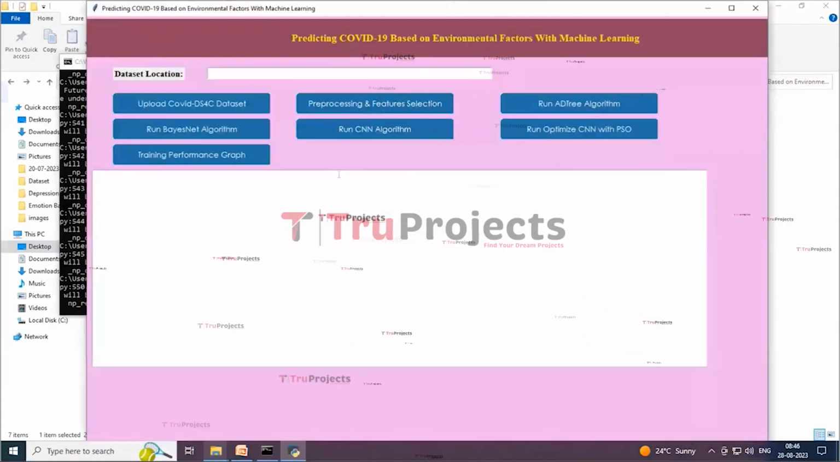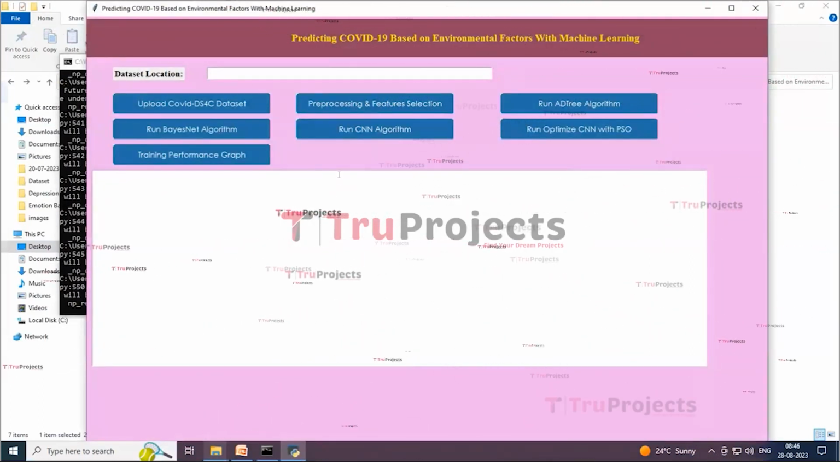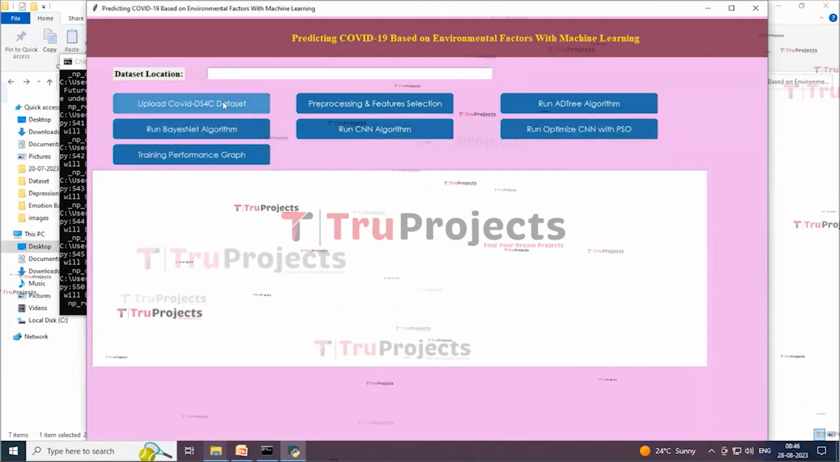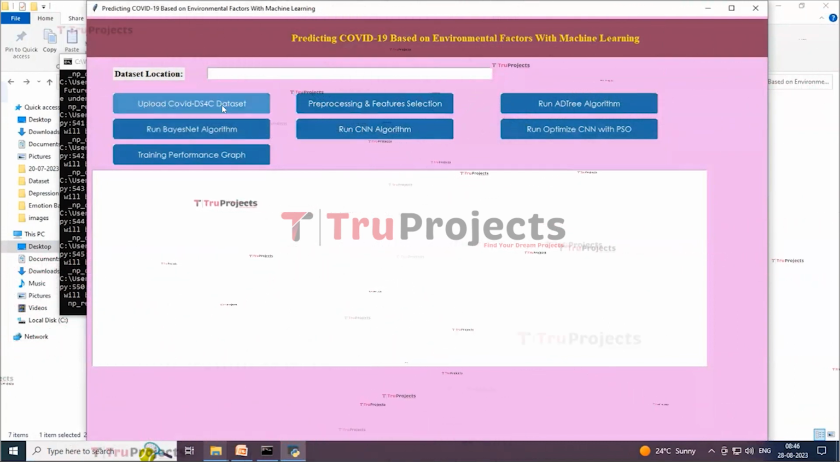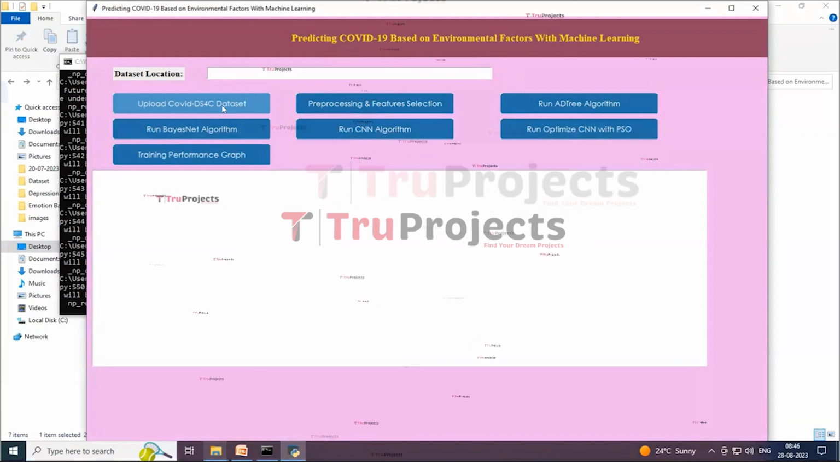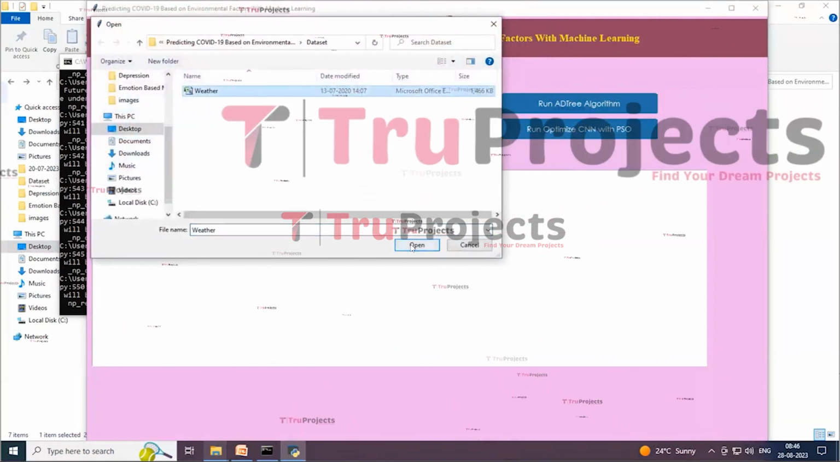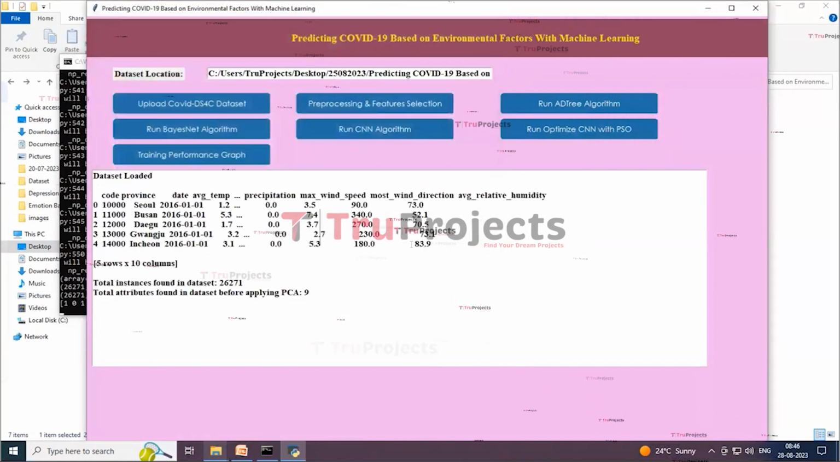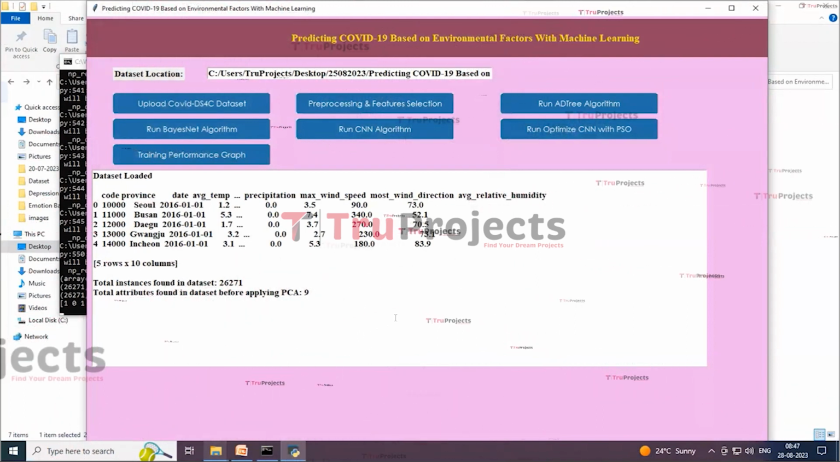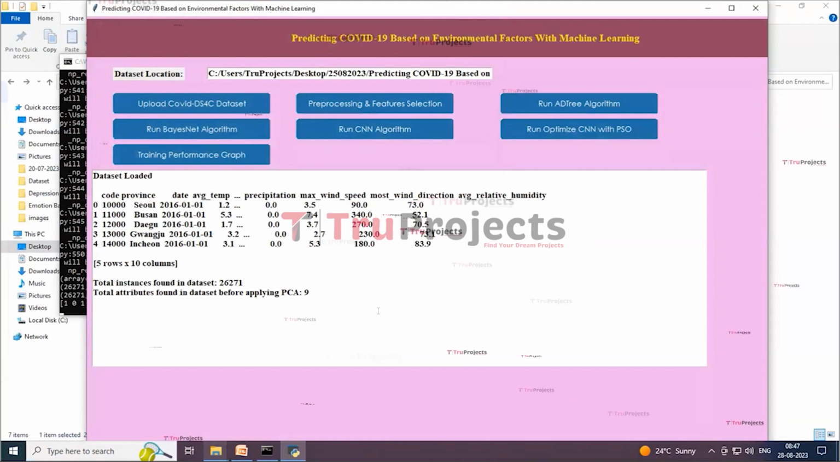Here this is the graphical user interface. With this we are interacting with the program. So now here click on upload COVID DS4C dataset button to browse and upload the dataset. Here I am uploading this weather dataset and now click on open button to load the dataset. On this screen you can see dataset loaded and I am displaying some rows from dataset, and in last two lines we can see dataset contains 26,271 records and each record contains 9 columns before applying PCA.